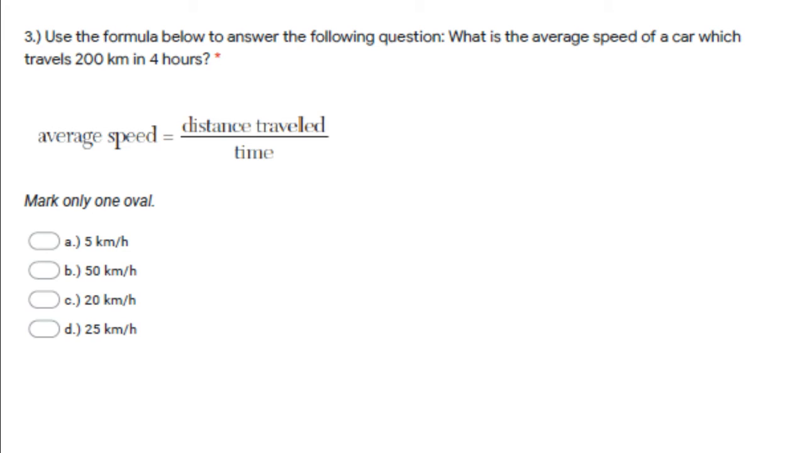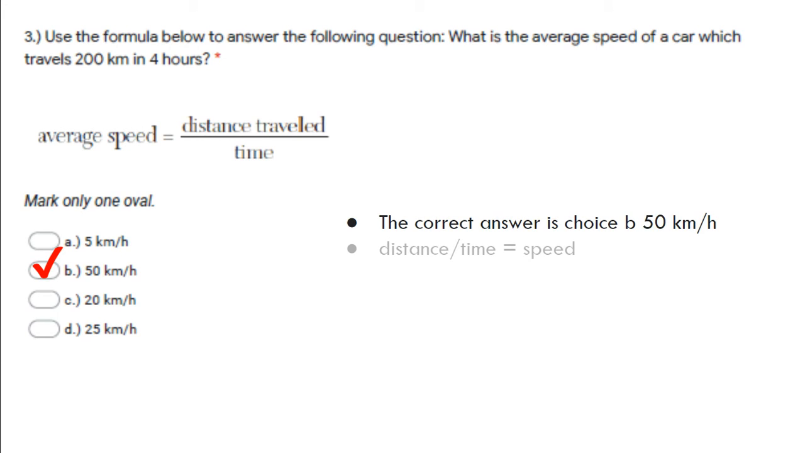All right, question 3. Use the formula below to answer the following question. What is the average speed of a car which travels 200 kilometers in 4 hours? Our formula for average speed is the distance traveled divided by time. Is it A, 5 kilometers per hour, B, 50 kilometers per hour, C, 20 kilometers per hour, or D, 25 kilometers per hour? Right, the correct answer is 50 kilometers per hour.